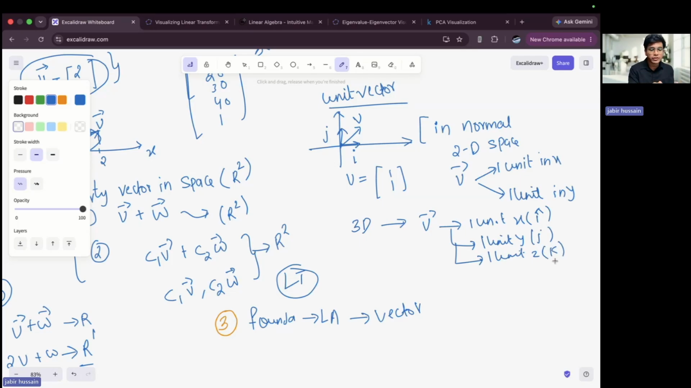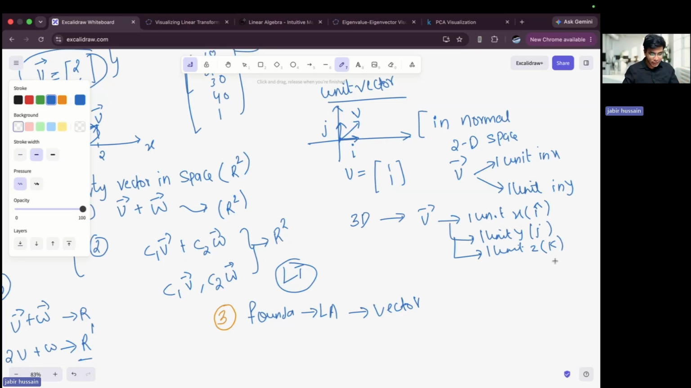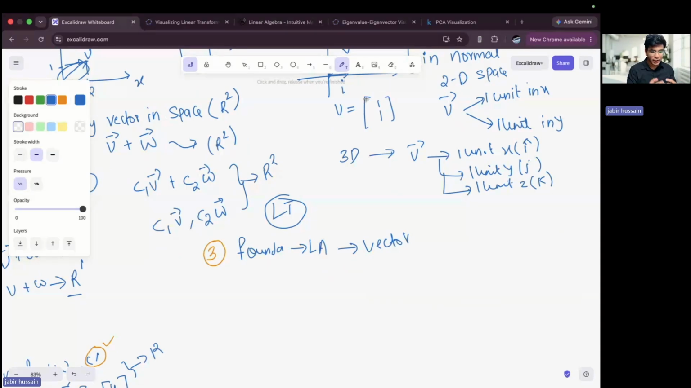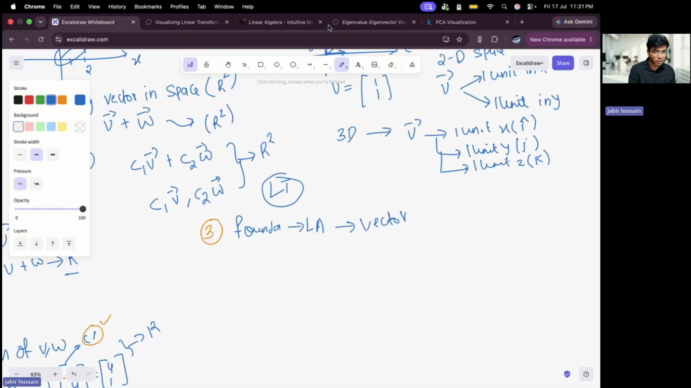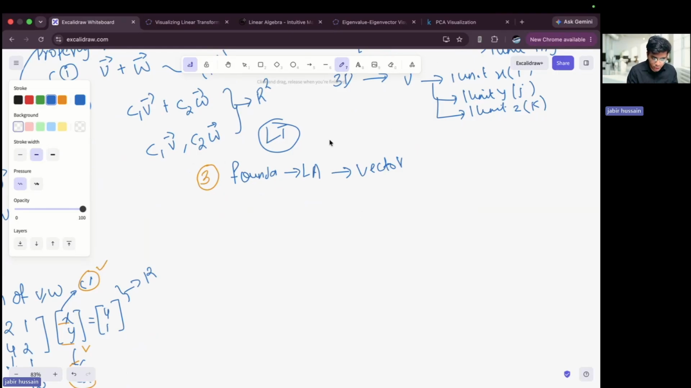If you are clear with unit vectors, then and only then can we go to linear transformations, because without knowing the meaning of a unit vector, you will not understand linear transformations. I hope you are very clear about what linear combination is, what a span is, what a vector and a unit vector are. Now let's move towards another topic, the most important one, which is linear transformations.